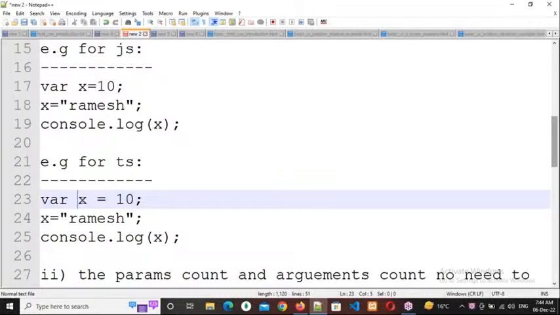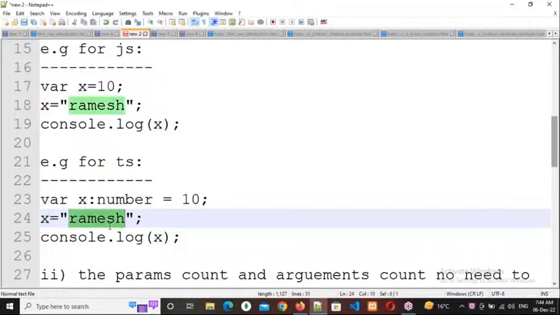Understanding? This X will become a number. So that means X colon number it will become. We can also mention the data type manually, X colon number. So always this X will accept only numbers as the data. Clear, everybody?